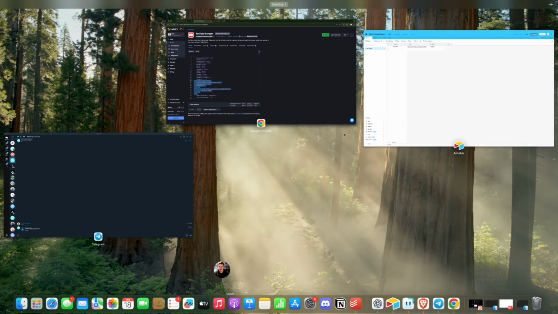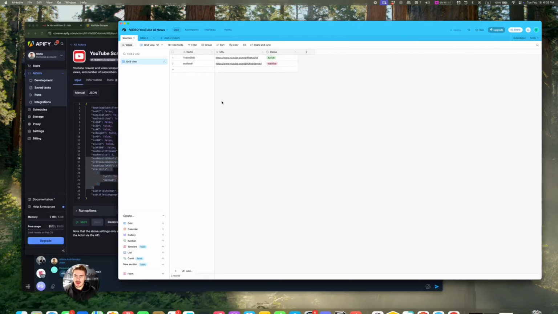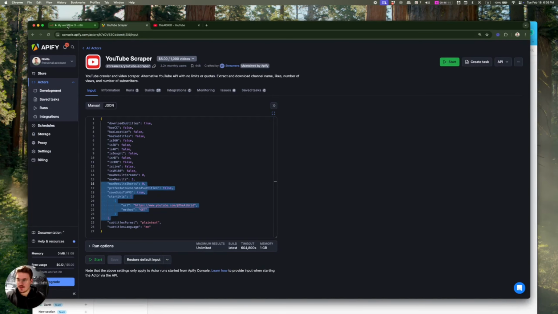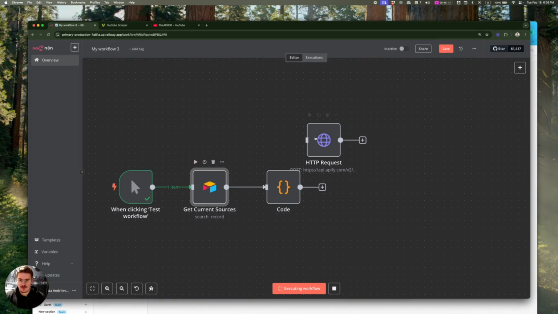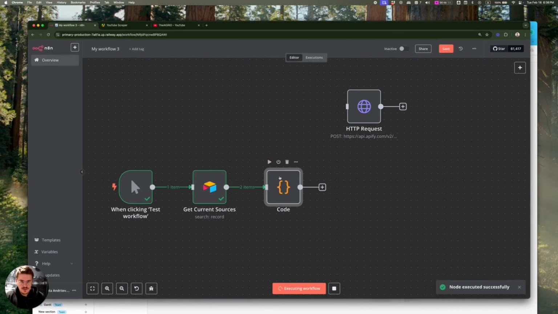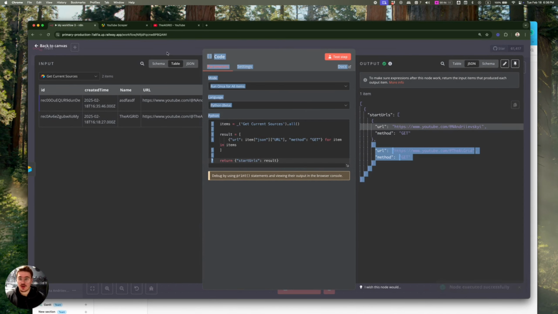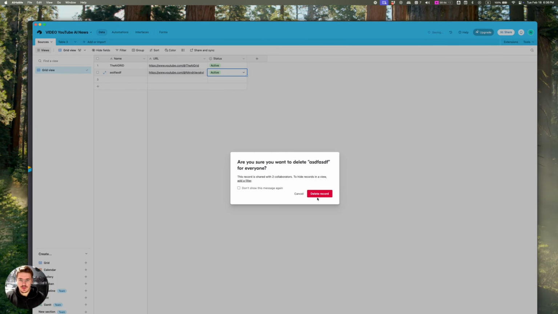And if you go back to Airtable, you add another source. Let's just say something, and then inactive. Let me put my ID. And if you go back to the flow and run it again, we're actually going to see how it behaves when there are multiple sources, right? You just get this kind of structure. Let me just remove myself so that I don't scrape my own videos.